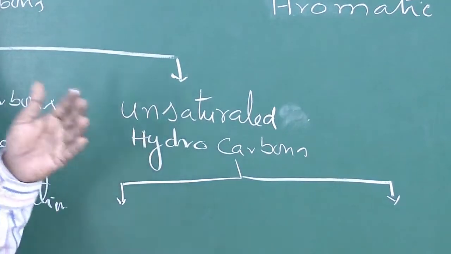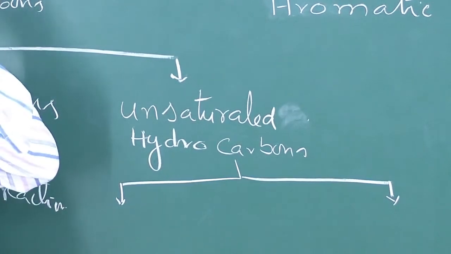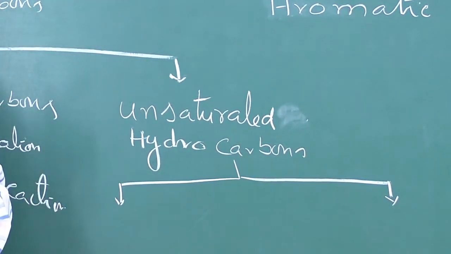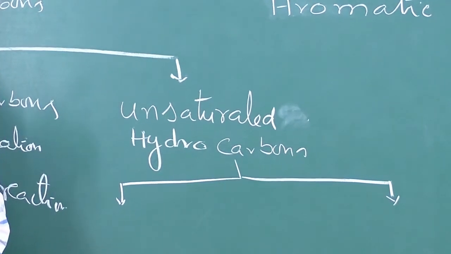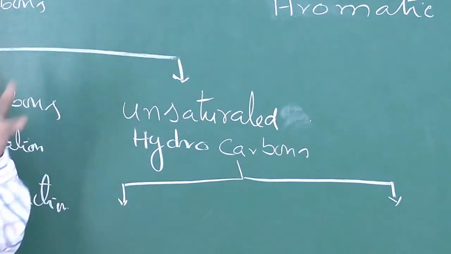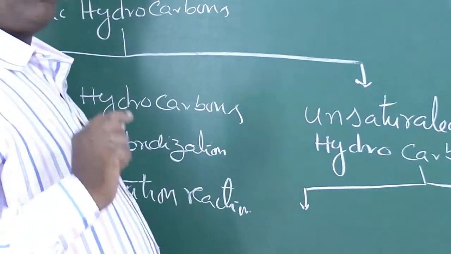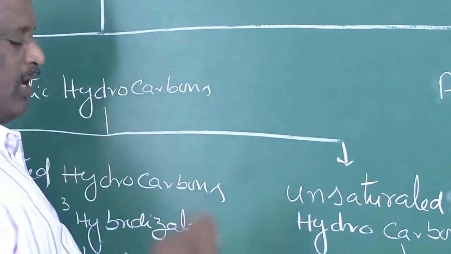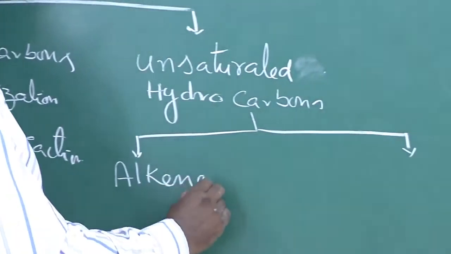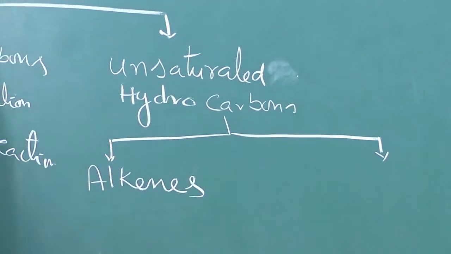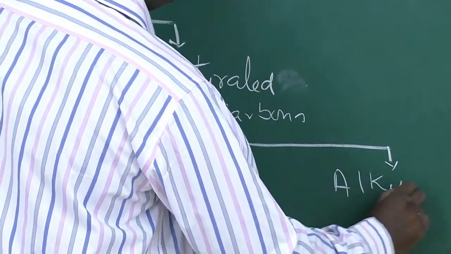In these unsaturated hydrocarbons, carbon forms multiple bonds, that means carbon-carbon double bonds or carbon-carbon triple bonds. Here carbon is involved in 2 types of hybridization: sp2 hybridization and sp hybridization. If they are in sp2 hybridization, they are said to be alkenes. If they are in sp hybridization, they are said to be alkynes.